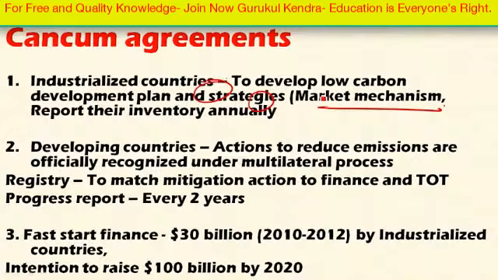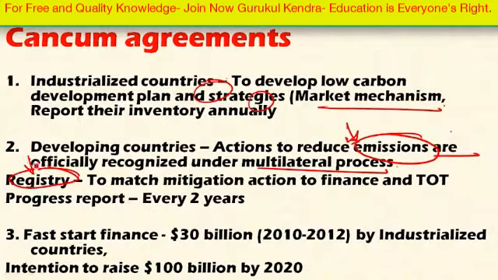On the part of developing countries, they decided to reduce the global greenhouse gas emissions, and they are officially recognized under the multilateral process. They have decided to reduce the greenhouse gas emission into the atmosphere, and a registry will be established. This registry will record the efforts of the developing countries in reducing greenhouse gas emission, and the same data will be utilized in providing financial and technical assistance to the developing countries in funding various environment related projects.